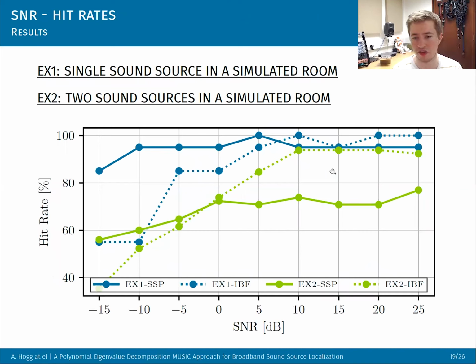When the SNR is high, the reason this is lower is because I said that those results were just outside the collar. They're all about the same, but then as we go down to a lower SNR, you can see this blue solid line, which is polynomial MUSIC, is much higher than the dotted. And again, the green solid line is much higher than the dotted.